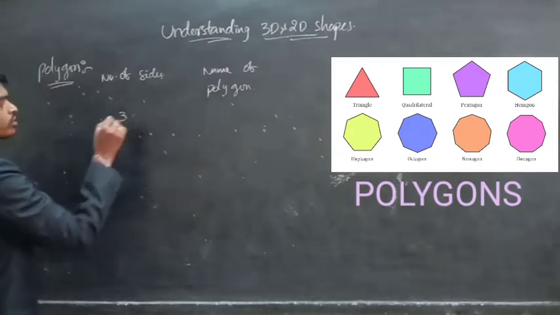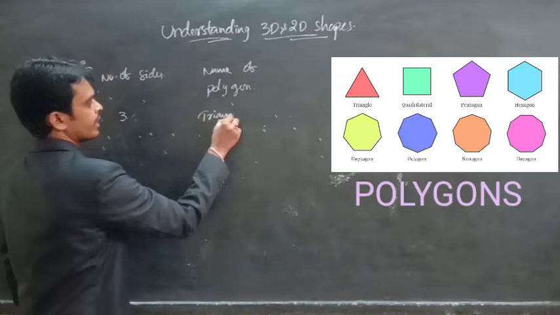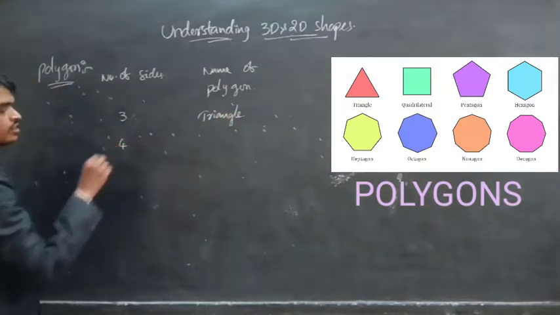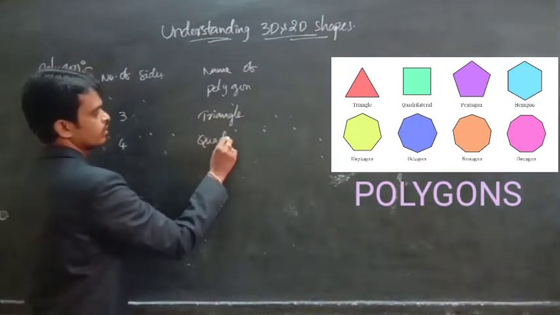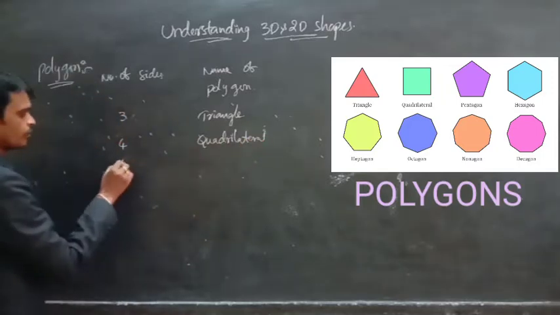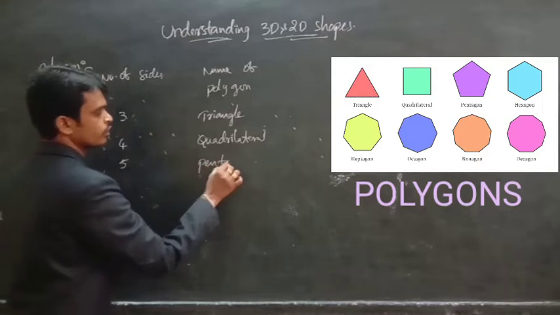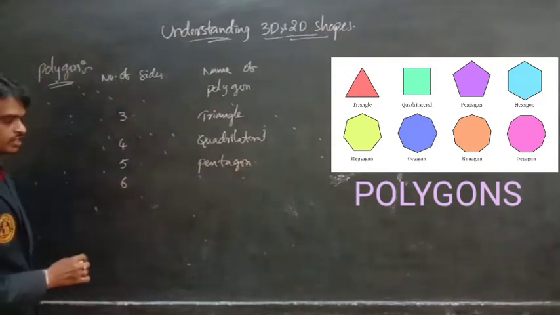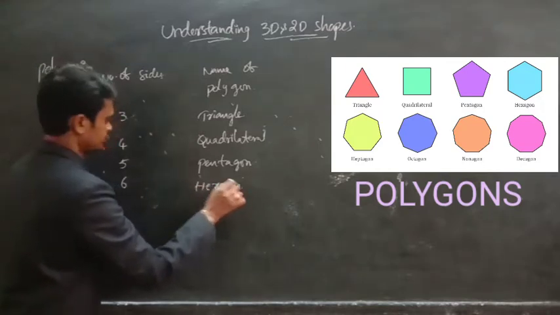If a polygon has three sides, then it is called a triangle. If a polygon has four sides, then we call it a quadrilateral. And if a polygon has five sides, it is a pentagon. A polygon with six sides, hexagon.